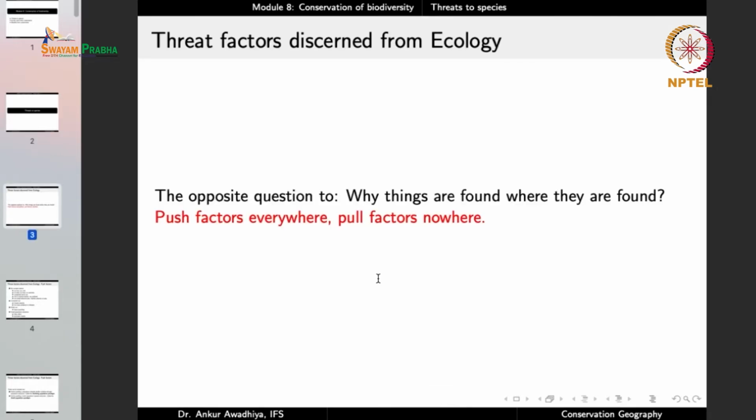Now, threats to species are the opposite question to why things are found where they are found. That is, when we talked about biodiversity and when we discussed that camels are only found in deserts, because through the process of evolution, they have now developed those traits, those characteristics that make them best suited for a desert habitat. So, they have a good amount of storage of food and water in their bodies. They have padded feet that permit them to walk on the deserts. They have long eyelashes that protect their eyes from the sand and so on.